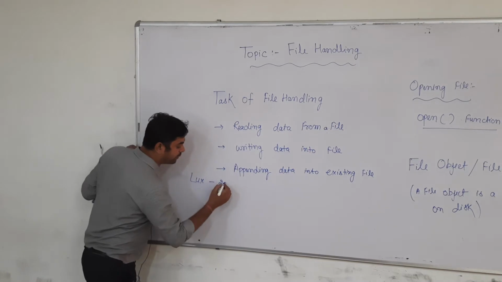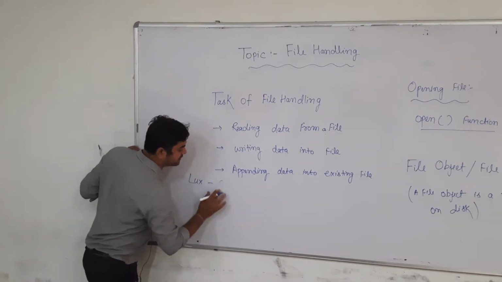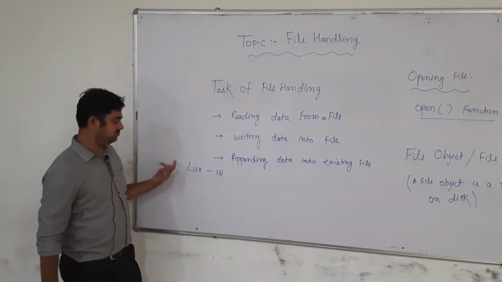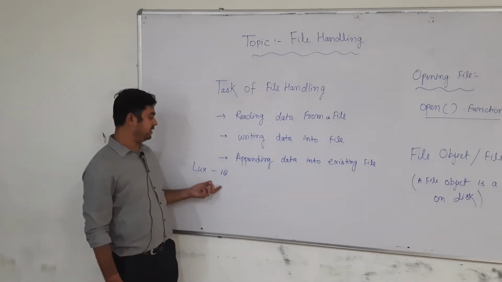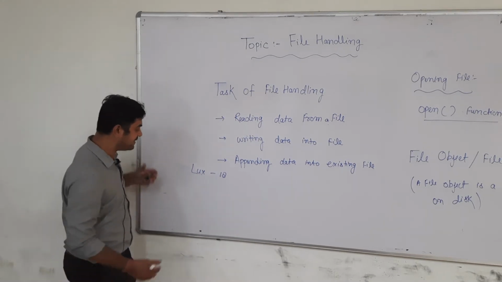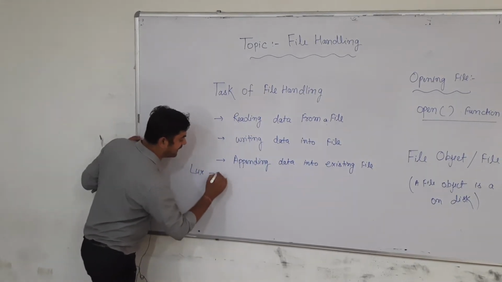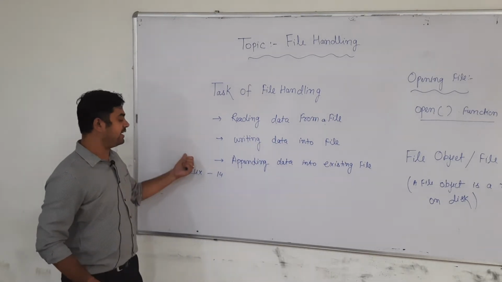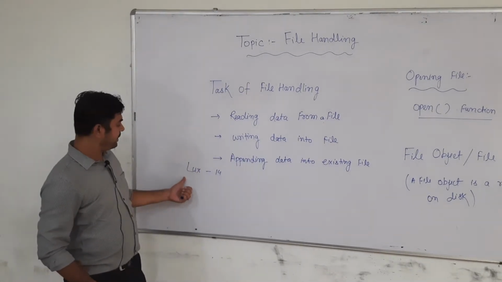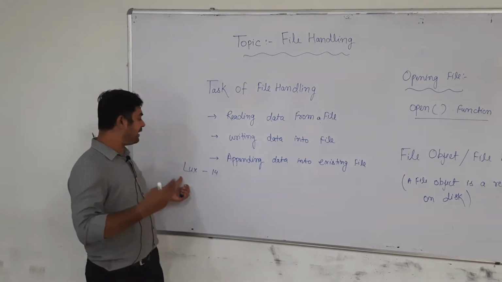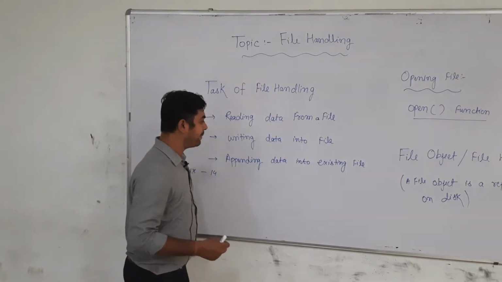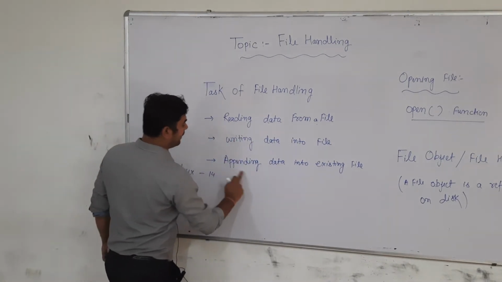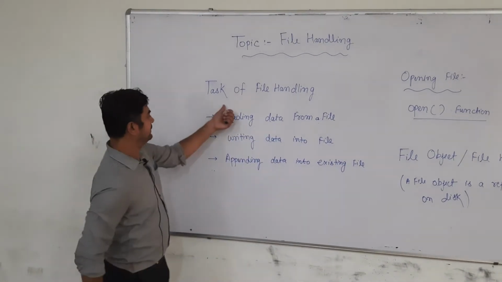So 20 changes into 18. The next day another customer came and wanted 3 or 4 pieces, so again we update, and the remaining is 14. Like that, our existing file is appended whenever we want to update it. Okay, so these are the three tasks in file handling: reading, writing and appending.